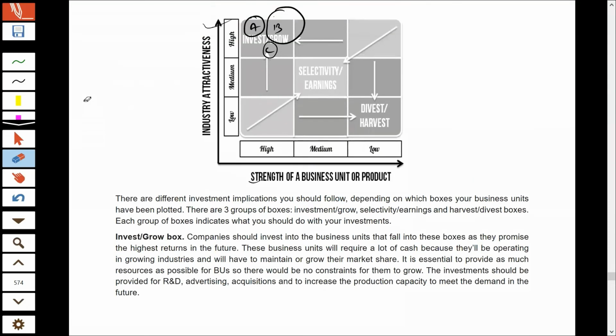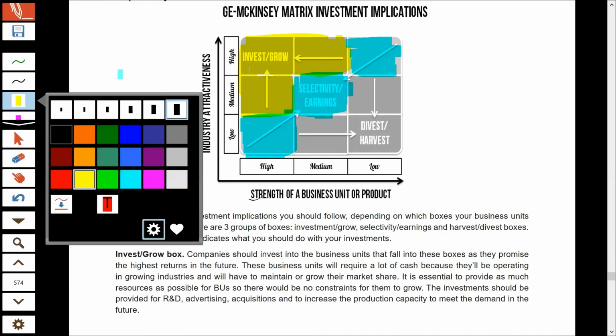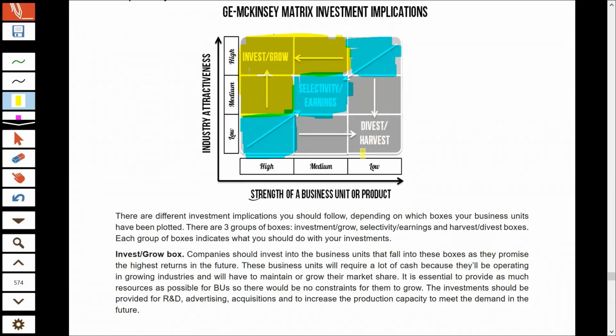Now we'll understand the three strategies that GE provides. So we have basically three strategies. The first strategy is invest grow, which is used for these three cells, which I have colored in yellow. Then we have the select or earning strategy, which is used for these three cells. And we also have the third strategy, divest harvest, which is used for these three, which are not colored by me, right?